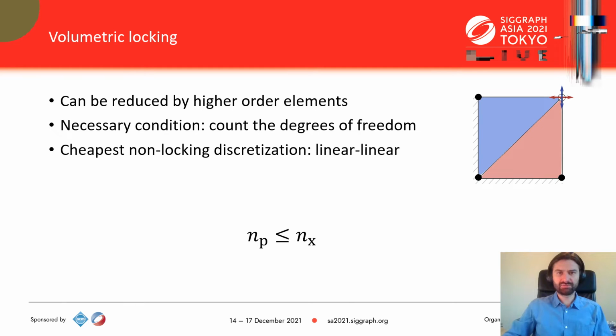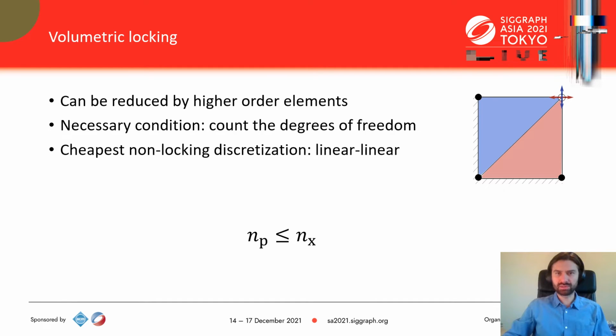To better understand volumetric locking, let us look at a simple 2D example. The red and blue triangles are trying to keep their area constant. Only the top right hollowed node can move. For the red triangle, it can only move vertically and only horizontally for the blue one. So the two triangles block each other, resulting in locking.